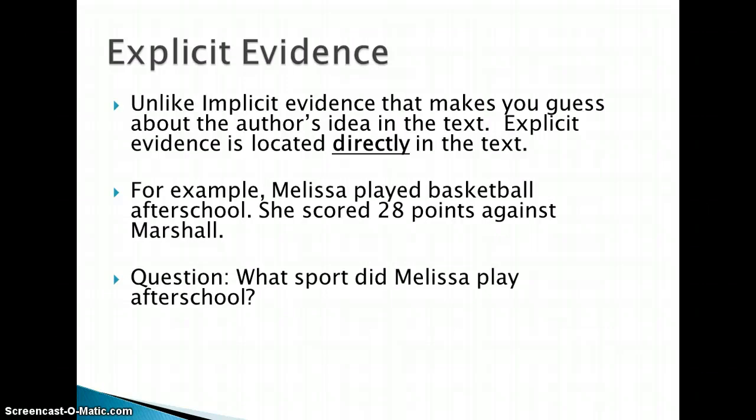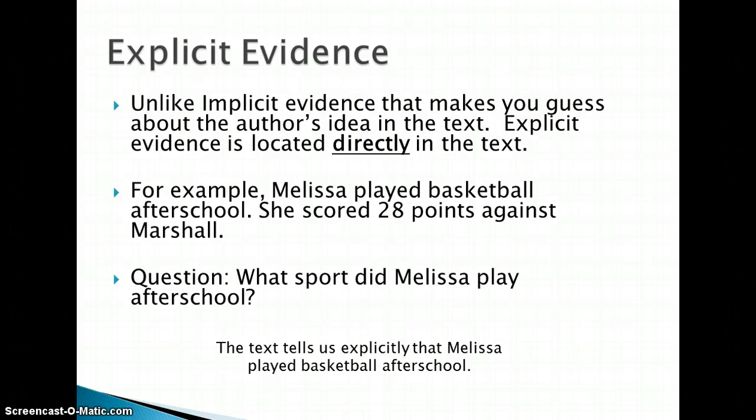For example, Melissa played basketball after school. She scored 28 points against Marshall. What sport did Melissa play after school? Think about it. Right. Melissa played basketball.